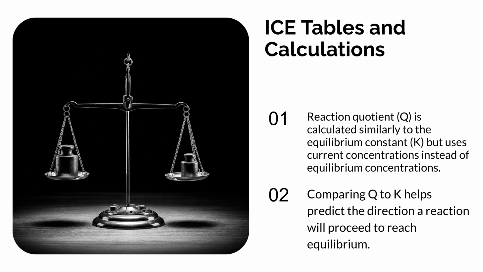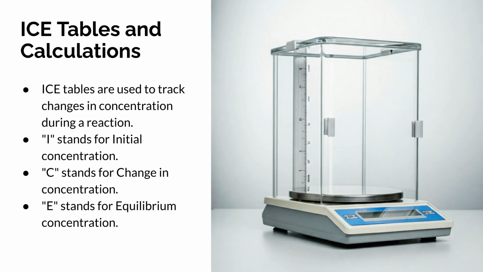The reaction quotient, Q, is calculated like the equilibrium constant K, but uses current non-equilibrium concentrations. Comparing Q to K helps us predict the direction a reaction will shift to reach equilibrium. Ice tables are tools for tracking concentration changes during a reaction. I represents initial concentration, C is the change in concentration, and E stands for equilibrium concentration. This method is crucial for equilibrium calculations.